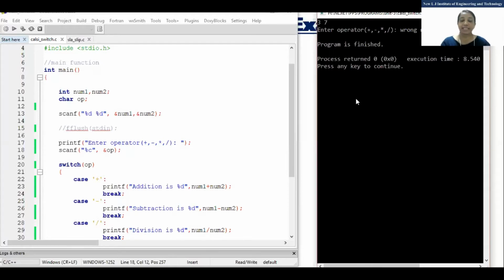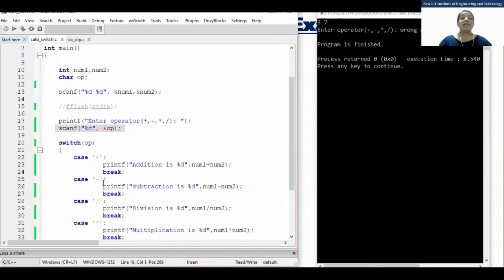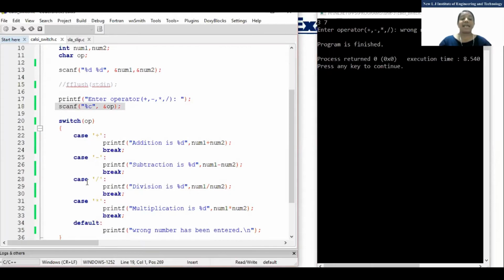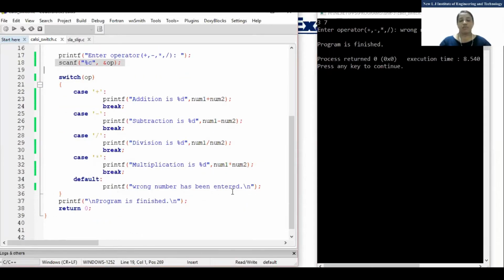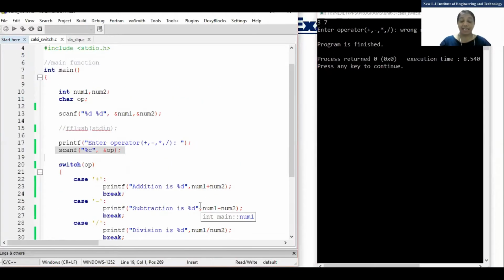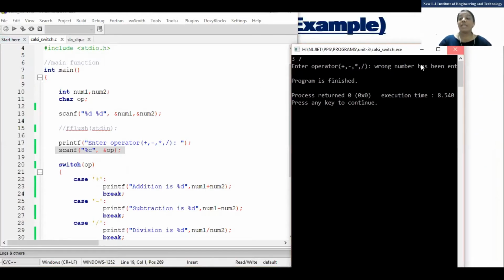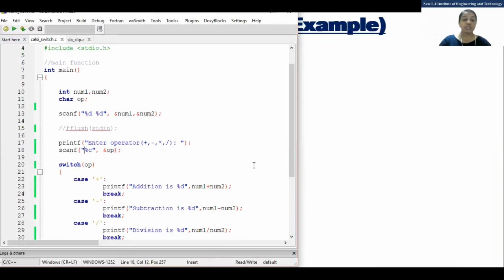Fine. Suppose I have pressed enter. So what happened? It will go into the operator. Fine, and it will not match with any case, so it will go into the default one. So right now what happened? If you need to skip that character, whatever you have entered, normally we are pressing what? Enter, right? So if you want to skip that, the option is: leave one space here, and then run the program. Clear?